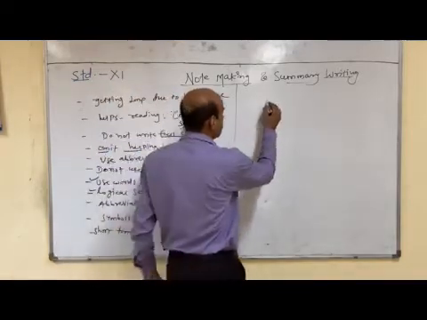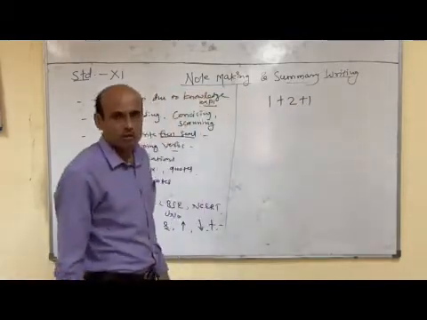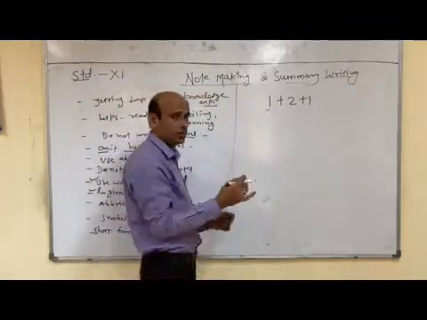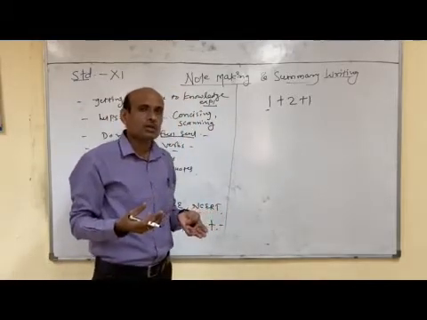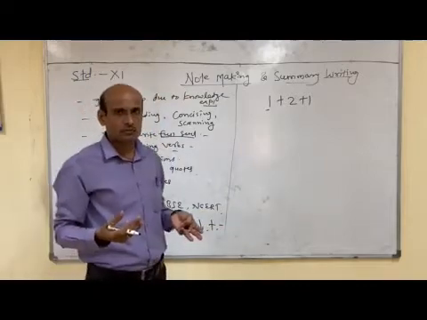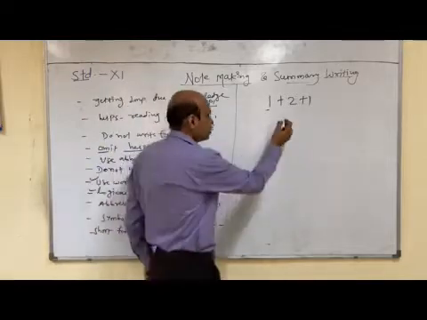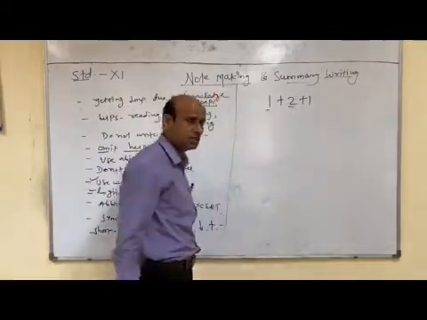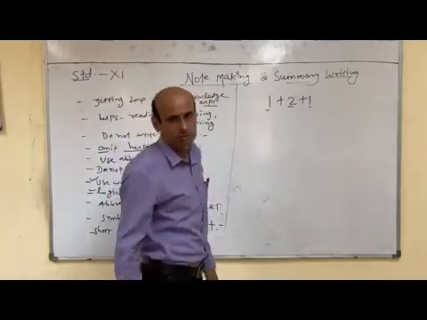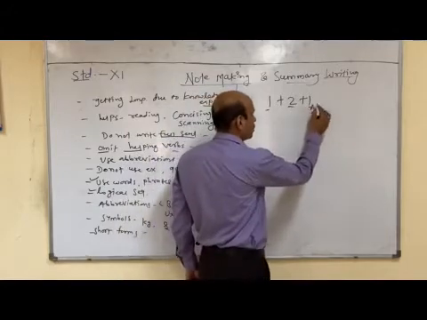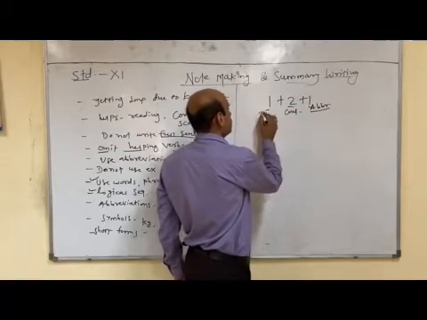If note making carries 4 marks, this is the sequence: 1 plus 2 plus 1. 1 mark for the title heading which we give for the whole passage. The heading will be within 2 or 3 words, so that only you get 1 mark. Then 2 marks for the content, and 1 mark for abbreviations. Content 2 marks, and here the title.